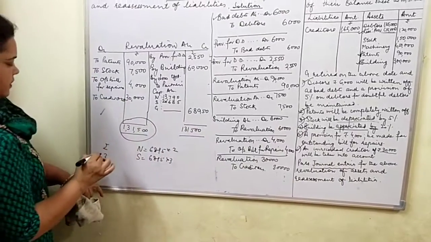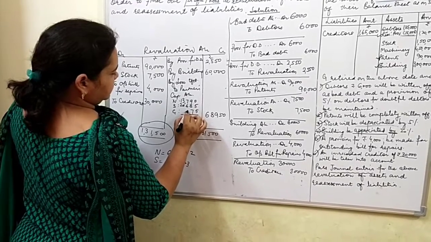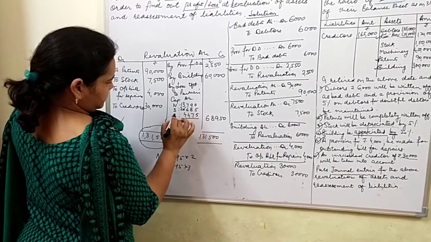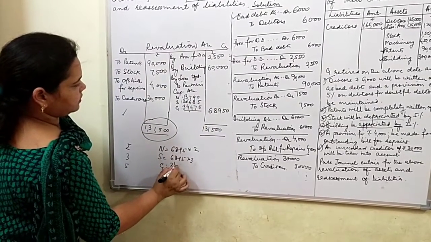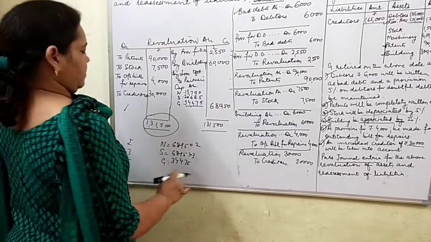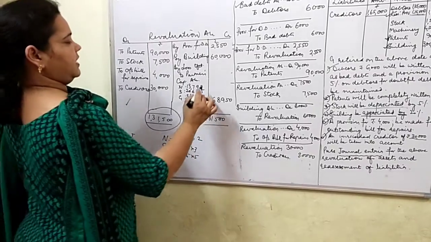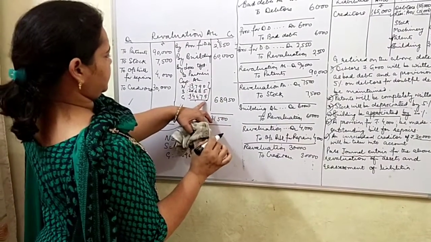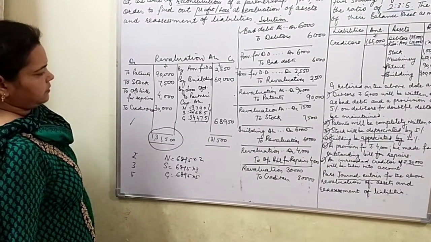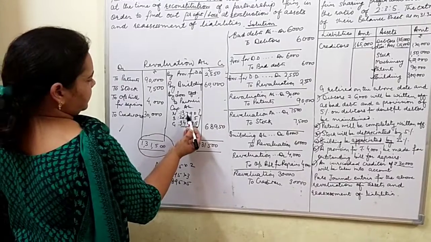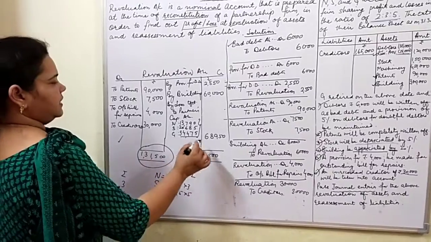And for G it would be 6895 into 5. We can recheck it, and even we can retotal it to counter check it. Done. It is very correct.